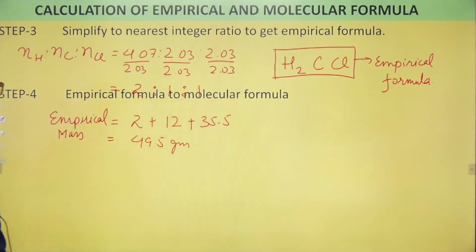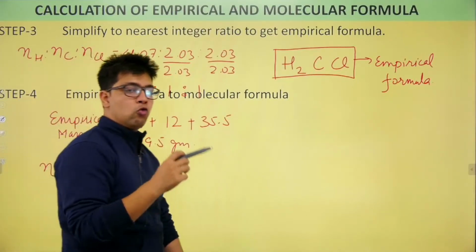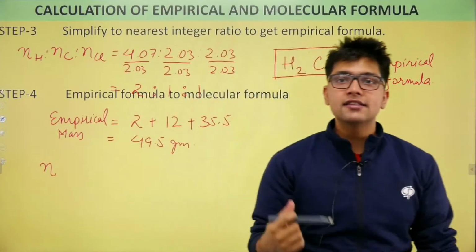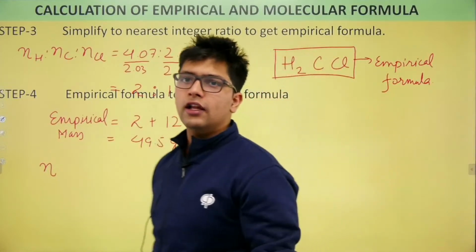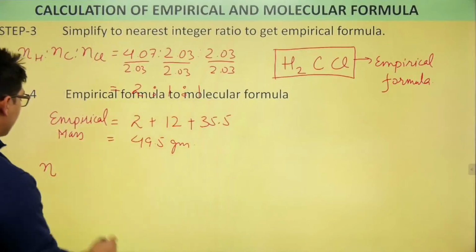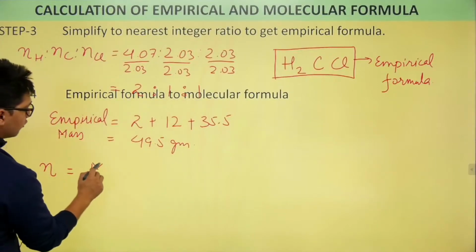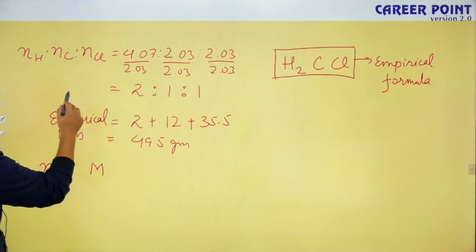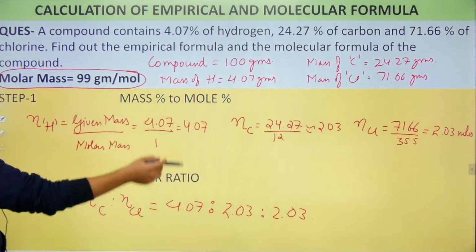Okay. Now then what I will do? I will find a number, that is n. Now what is n? n is simply a number which is the ratio of molar mass to empirical mass. Here they have given us the molar mass, divided by the empirical mass.